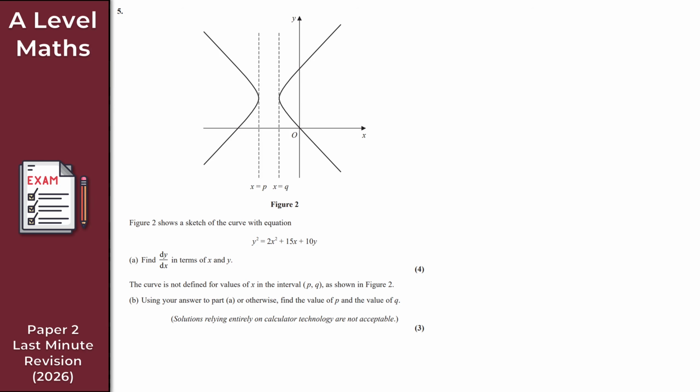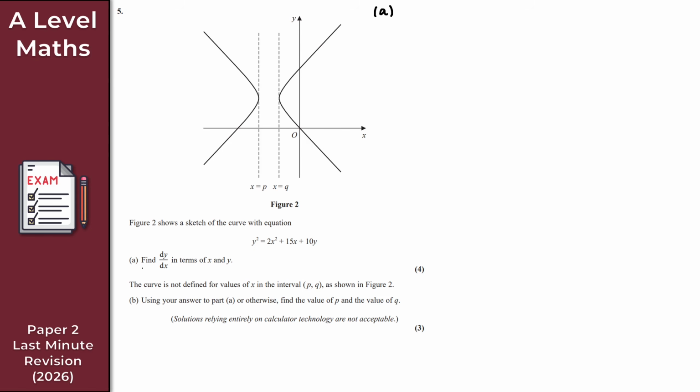Now for question 5, as we can see on the screen, we have figure 2. Figure 2 shows a sketch of the curve with this equation: y squared is equal to 2x squared plus 15x plus 10y. Spooky stuff. So for part A, let's just do this right at the top.